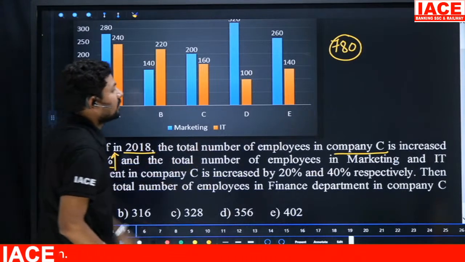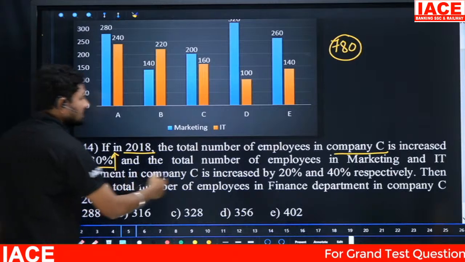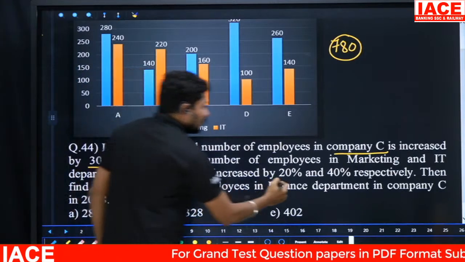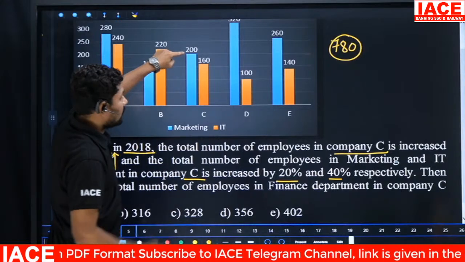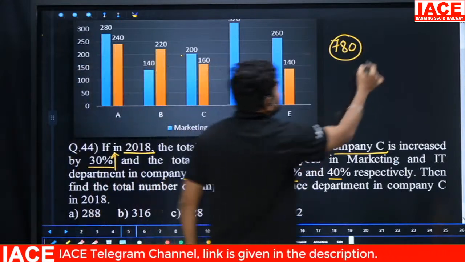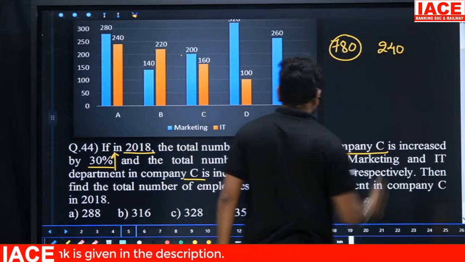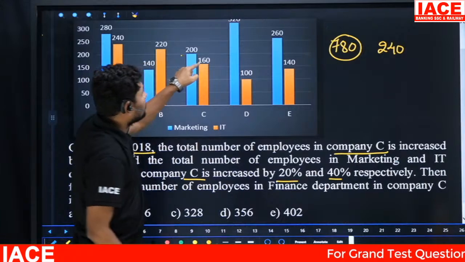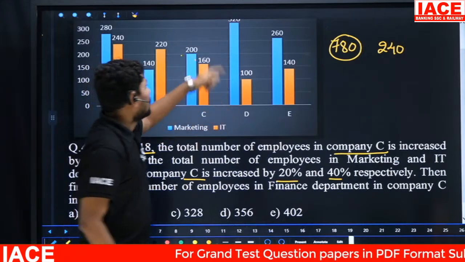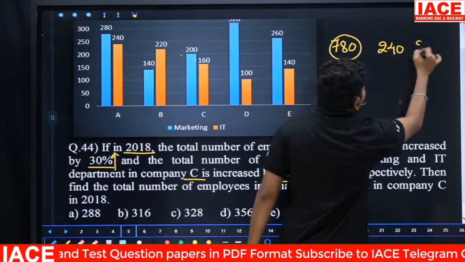And the total number of employees in marketing and IT department in C have 20% and 40% increments. 200 with a 20% increment becomes 240. That is marketing. And the IT department has a 40% increase: 40% of 160, 16 fours are 64. 64 plus 160 is 224.